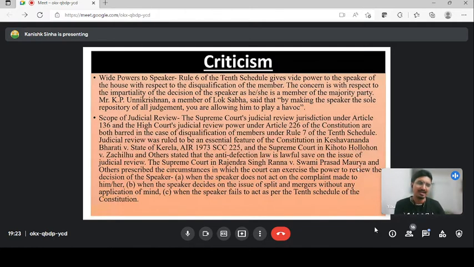We see today, and from the last years we are watching, that the post of the speaker is not an impartial post. He definitely shows partiality while disqualifying a member. So this is the criticism which talks about the great power that is given to the speaker. Okay, the concern with respect to the impartiality of the decision of the speaker, as he was a member of the political party which is a majority party, any of the political parties, definitely. So this is the criticism. Next slide.